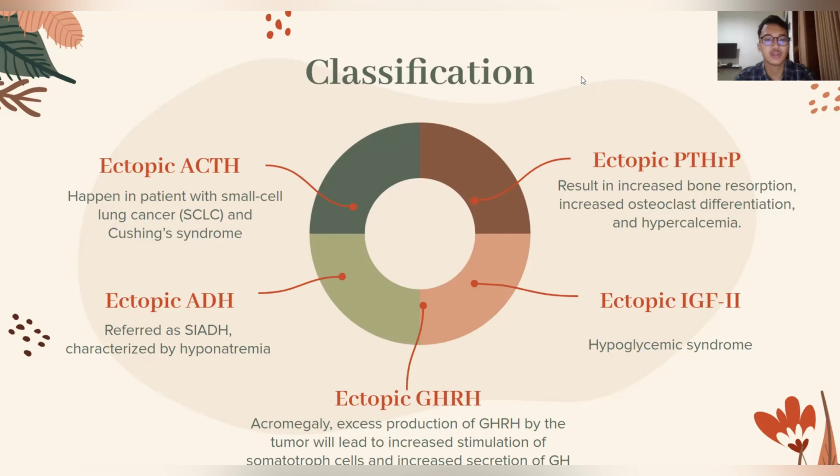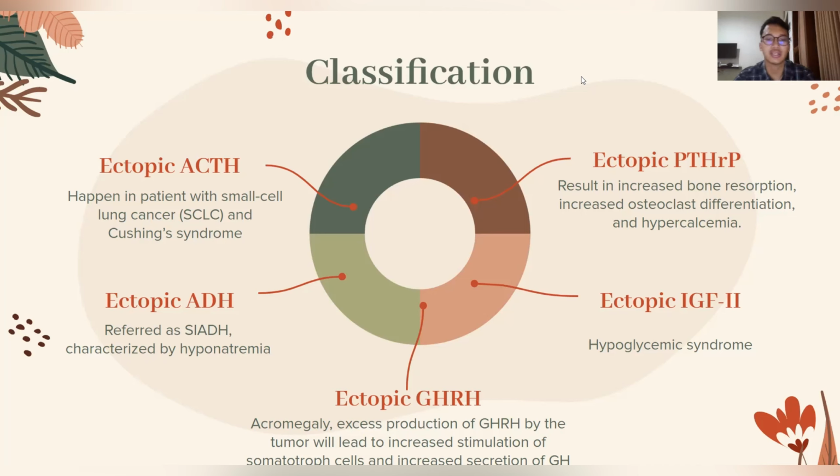The second one is ectopic PTHrP, or parathyroid hormone-related protein. PTHrP can cause hypercalcemia by binding to the PTH receptor and activating the expression of an osteoblast-specific cell surface protein, RANKL. The interaction between the ligand and receptor results in increased bone resorption, increased osteoclast differentiation, and hypercalcemia.